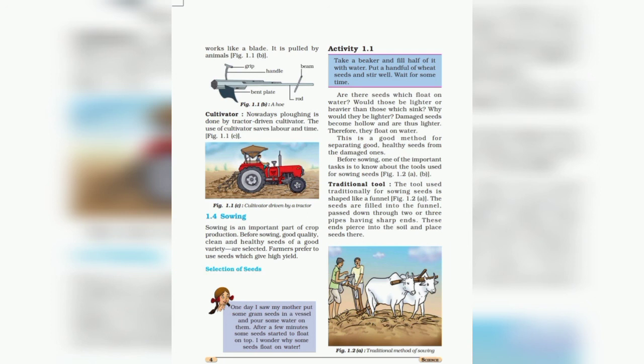So we can say that plants grow from the seed. While selecting the seeds, farmers follow some precautions: only clean, healthy and disease free seeds should be selected, and seeds should be treated with fungicide, chemicals that kill the fungi causing disease. Okay, so they have to select the good quality seeds. This is a good method for separating good healthy seed from the damaged one.